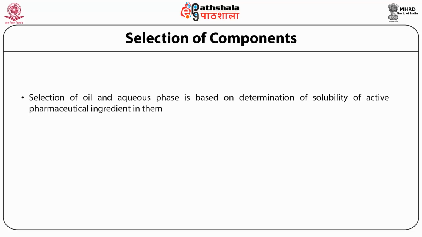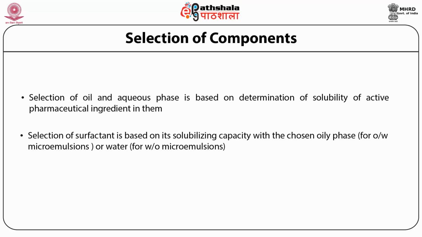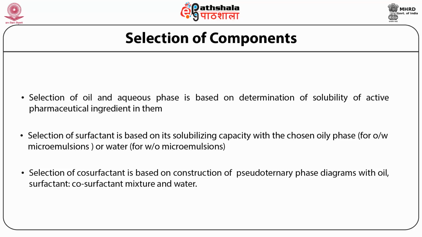Selection of the oil and aqueous phase is based on determination of solubility of active pharmaceutical ingredient in them. Selection of surfactant is based on its solubilizing capacity with the chosen oily phase for oil in water emulsion or water for water in oil microemulsions. Selection of co-surfactant is based on construction of pseudo-ternary phase diagram with oil, surfactant and co-surfactant mixture with water.